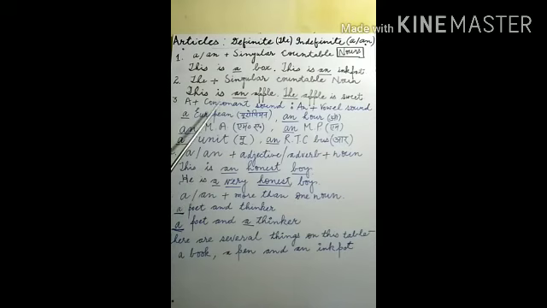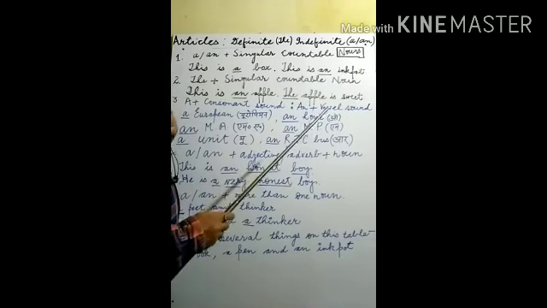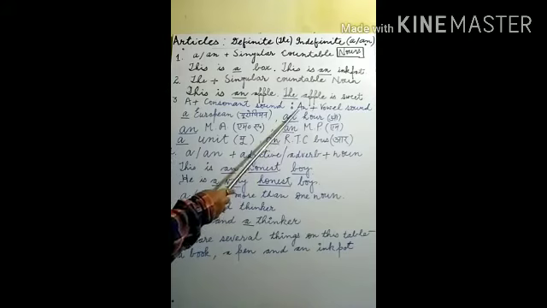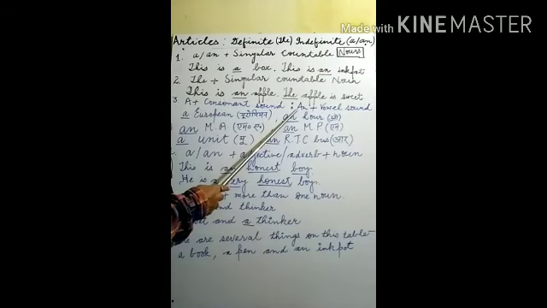Those nouns whose starting letter contains a consonant sound, just before a consonant sound, "a" is used. If a vowel sound is there, in such a case "an" is used. Means if a countable noun starts with a vowel sound, before that we apply "an". If it starts with a consonant sound, before that "a" is used.